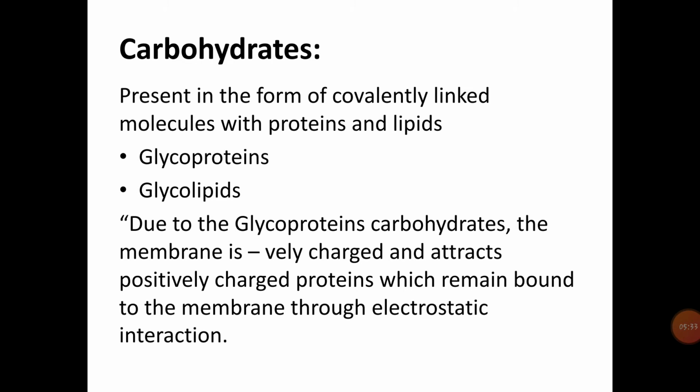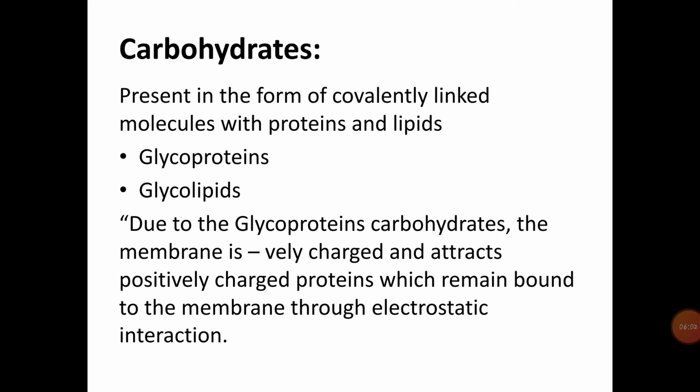First, glycoproteins are simple sugars as well as sugar derivatives attached to the outer surface of the protein component. Due to this carbohydrate, the membrane is negatively charged and attracts positively charged proteins, which remain bound to the membrane through electrostatic interaction. Then glycolipids are attached to the glycerol molecule of the lipids through a glycosidic bond.